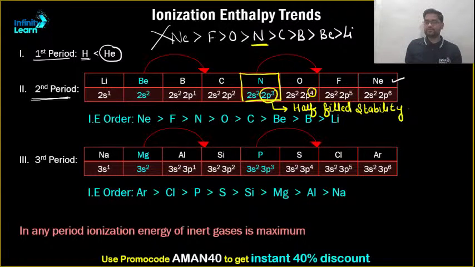Clear? Sure. So this is the case, and hence nitrogen comes before oxygen. Now normally, after carbon, what should have come? Boron. But what comes is beryllium. Why? See, in boron you have to remove an electron from the p orbital, whereas in beryllium you have to remove an electron from the s orbital. We know that removing an electron from the s orbital is really very difficult as compared to the p orbital.